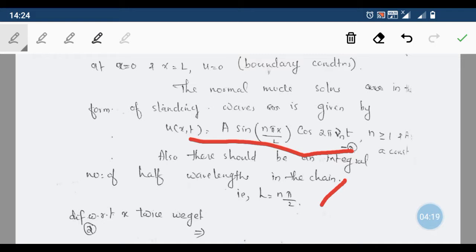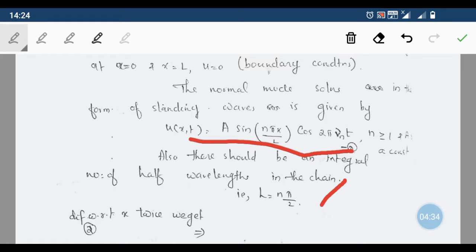These wave solutions were solved in your previous degree classes, so we are only taking the equations and the conditions we have to impose.